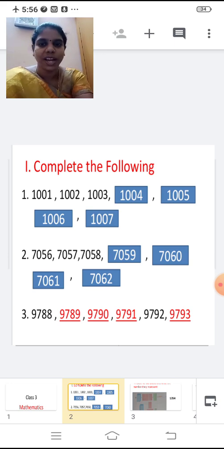Very good. Second one, 7056, 7057, 7058. Now tell me children, what number will come after 7058? Yes, very good. 7059. So write in the box 7059.